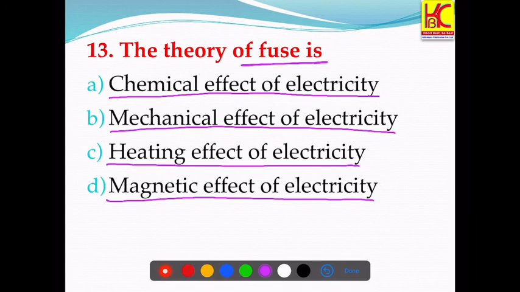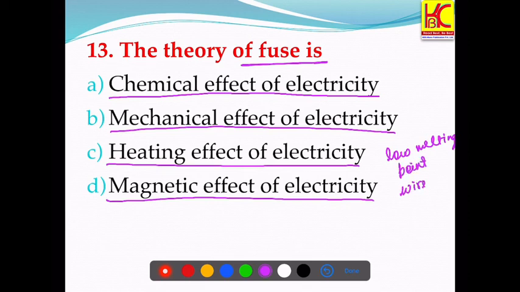Whenever there is huge flow of current that occurs suddenly, so to protect the electrical appliances or devices, we use a fuse, and this fuse has the low melting point wires.